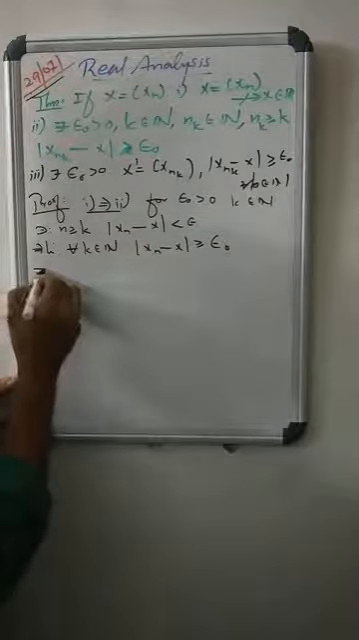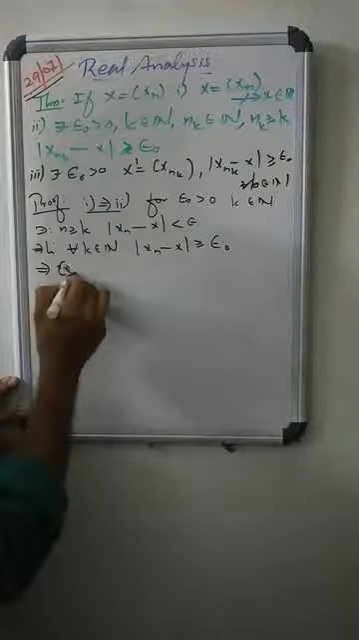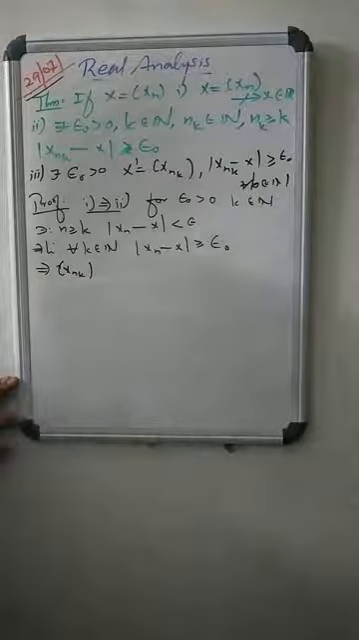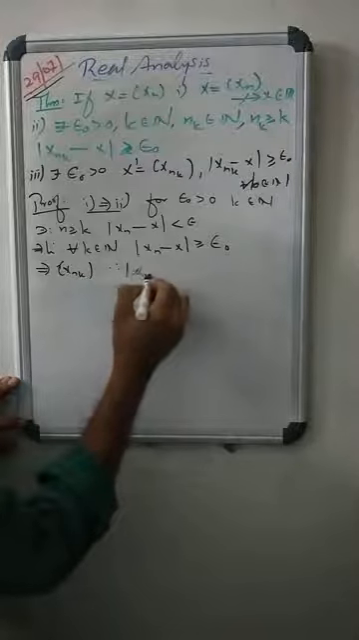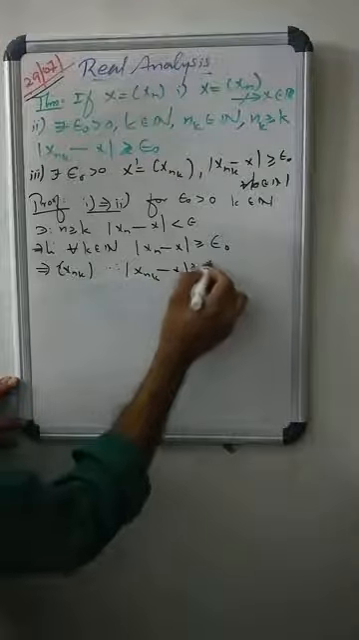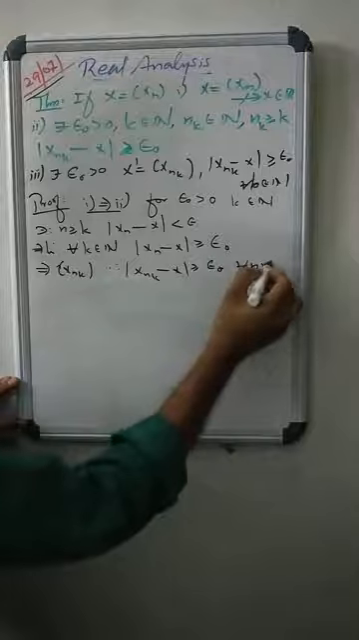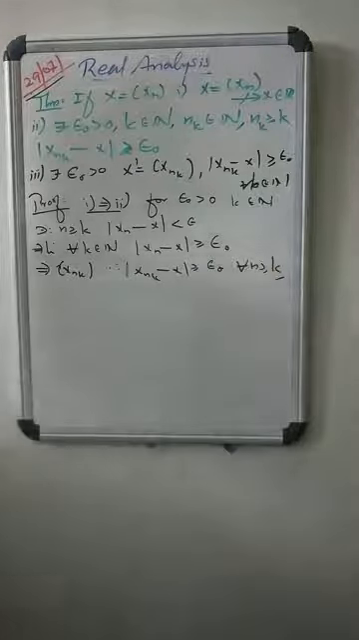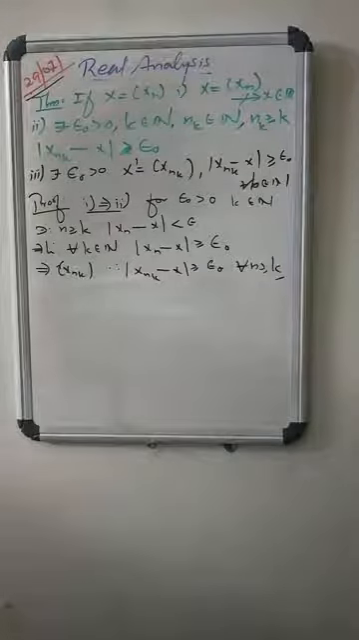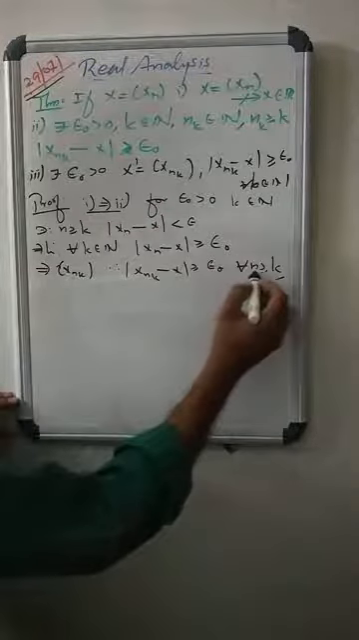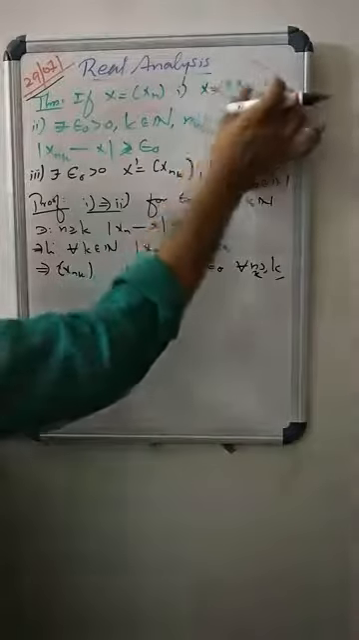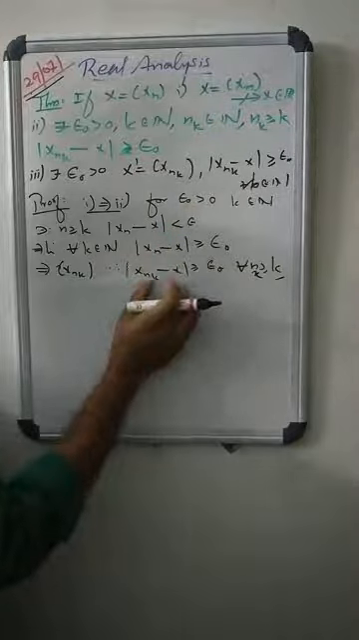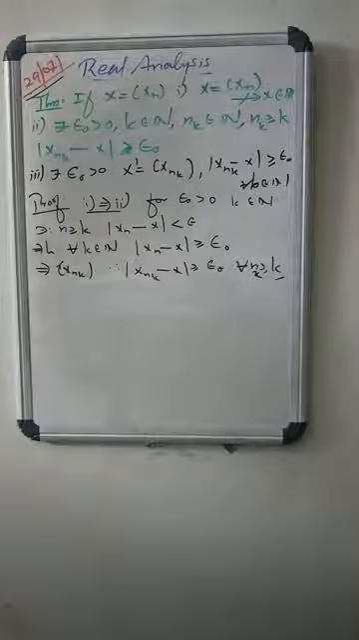Let (x_nk) be a subsequence of (xn). Since the modulus of xn minus x is greater than or equal to epsilon naught, therefore the modulus of x_nk minus x is greater than or equal to epsilon naught, where there exists some nk. So 1 implies 2 is finished. Agree? So 1 implies 2 means that when the sequence (xn) does not converge to x, then its subsequence (x_nk) does not converge to x.